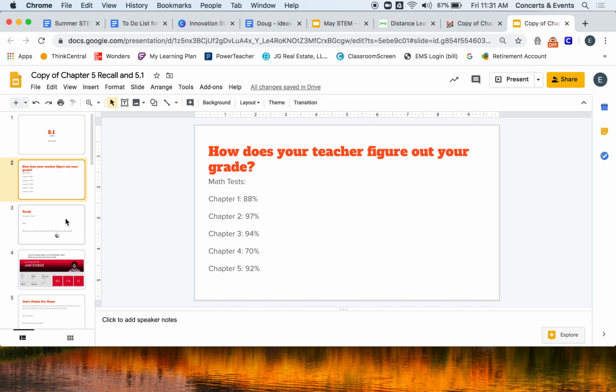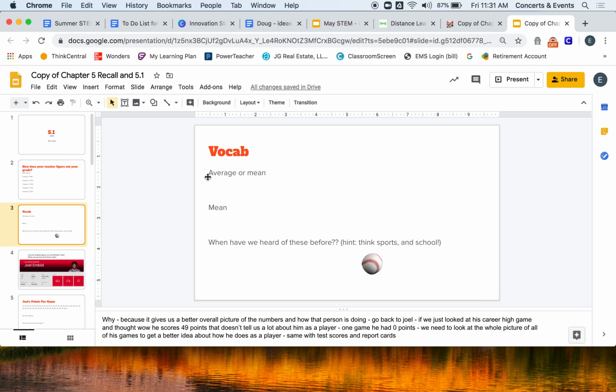So what we're going to do today is practice finding some averages and learn about what it means and how it helps us. Some vocabulary words you need to know: I've been using the word average, and there's another word you're going to hear, which is mean. Average and mean mean the same thing. So I can find the average of your tests, or I can find the mean of your tests. Those two words mean the same exact thing.